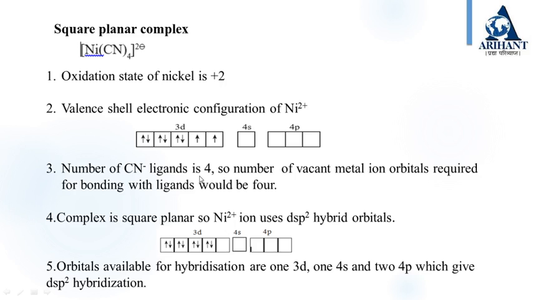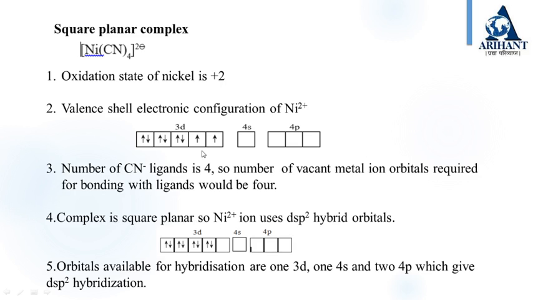We will require 4 vacant orbitals as the number of CN- ligands is 4. So we will require 4 vacant metal ion orbitals for bonding. The complex is square planar. So the Ni2+ ion uses dsp2 hybrid orbitals.